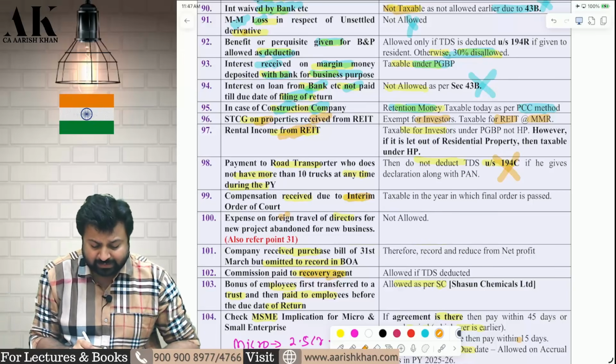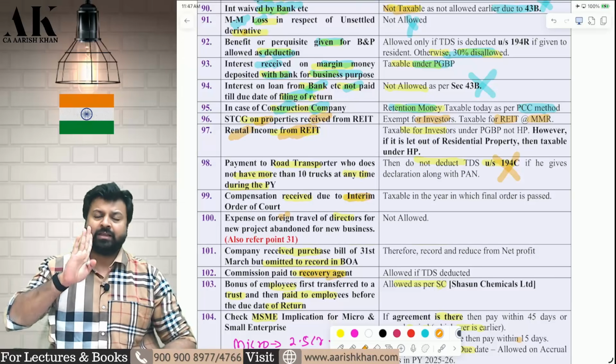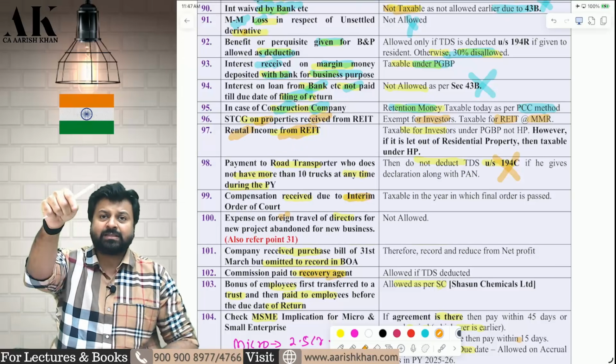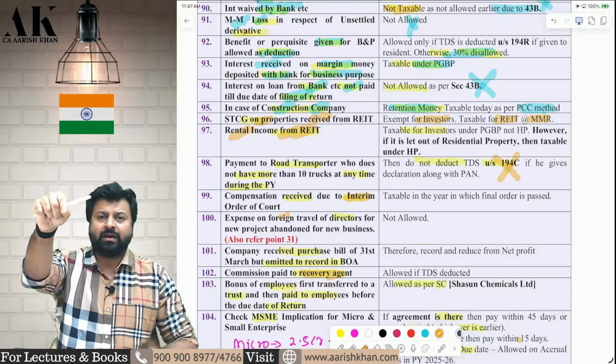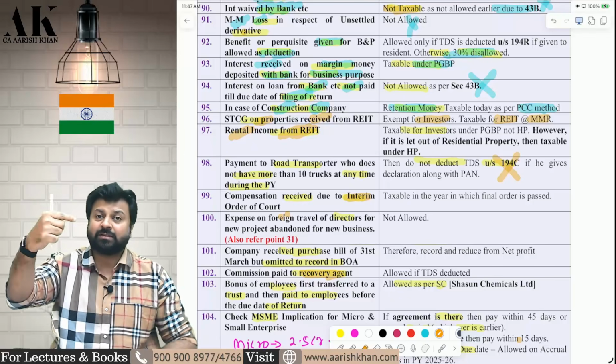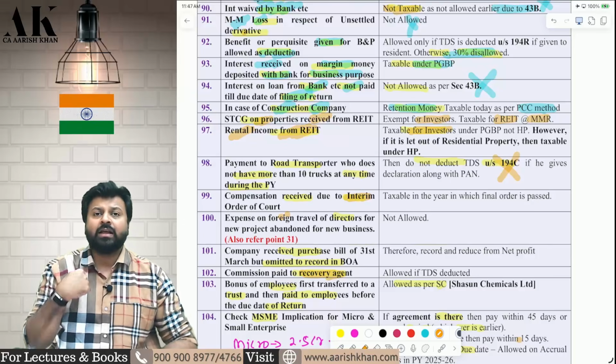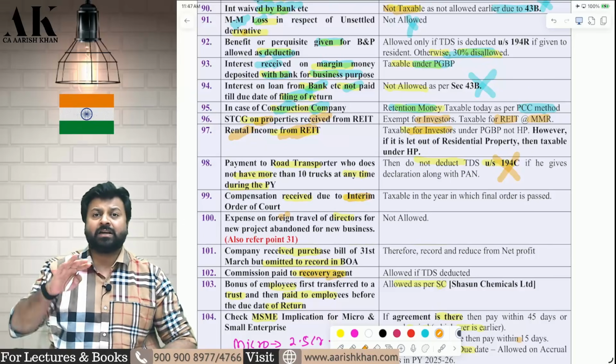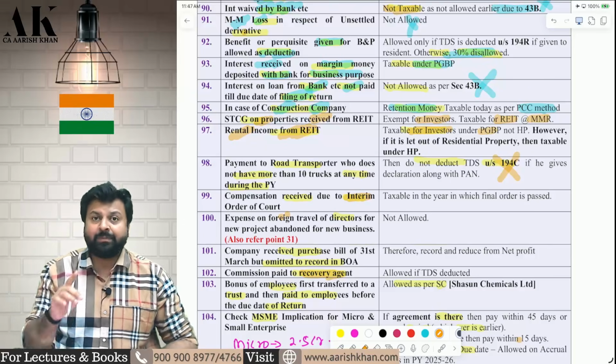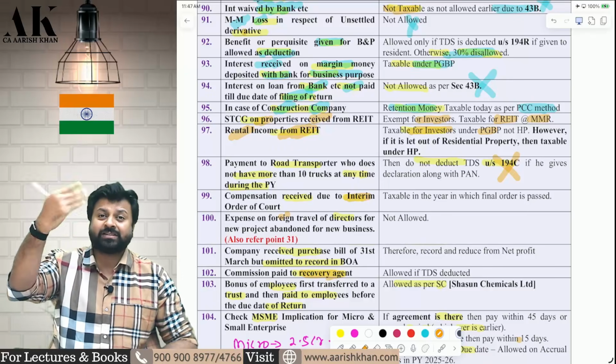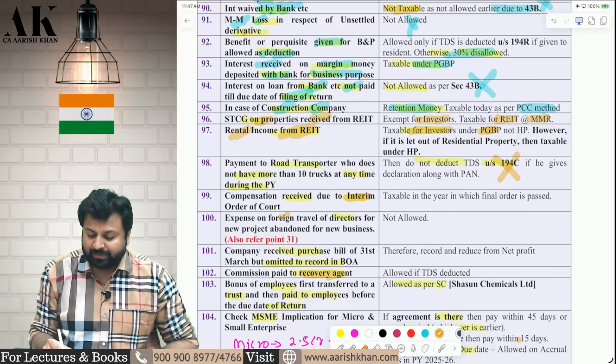If the business trust is earning some rental income from the property, be very careful. This is very, very critical. Rental income is exempt in the hands of the business trust. It is taxable in the hands of the investor. Now the question is, under which head? It will be taxable under PGBP because it is the business of the business trust to invest in real estate. Therefore, it will be taxable under PGBP, not HP.